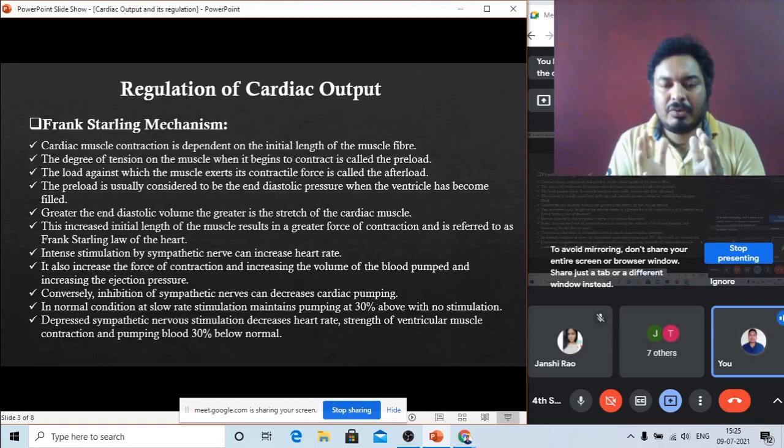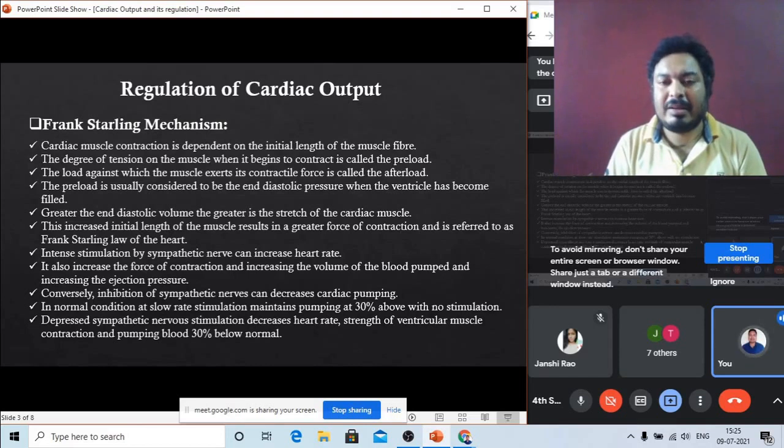Suppose you do not have any stimulation from the sympathetic nerve, then what happens? Your heart rate is somewhere around 60 to 50 beats per minute, the normal heart rate if there is no sympathetic nerve stimulation. Suppose your sympathetic nerve has stopped working, then your heart rate is maintained at a slow rate. It may be around 50 to 60 beats per minute.